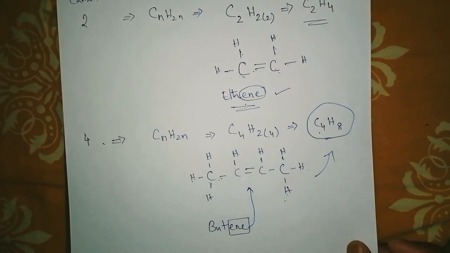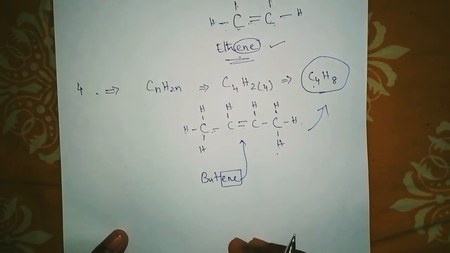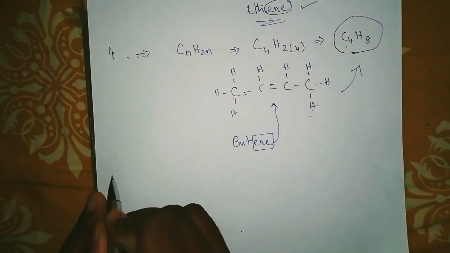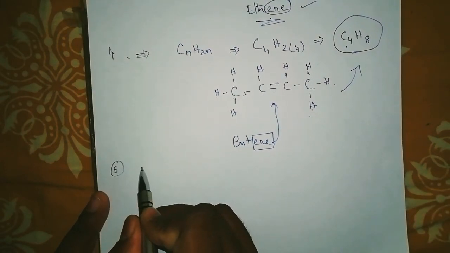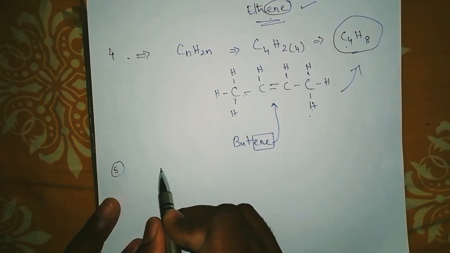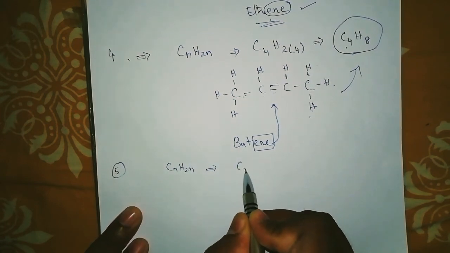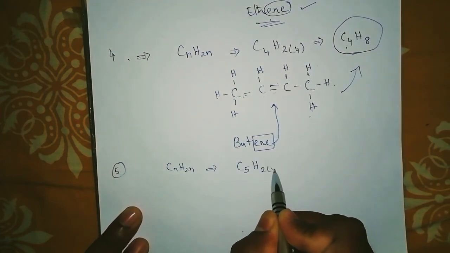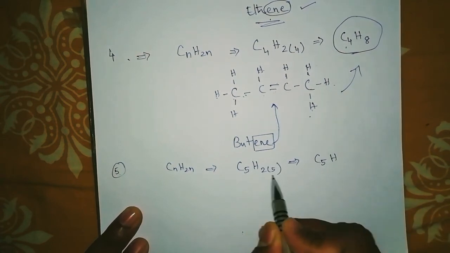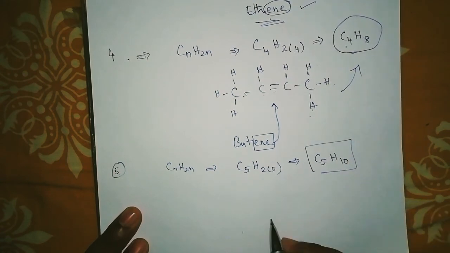You can ask me a question, sir, is it possible I can make the double bond here on the corner? Why not? You can make. Can we make another structure for pentene? Yes, we'll make it for pentene. Pentene is 5. 5 means pent, and the formula is CnH2n, so it is C5H2 into 5. What is the formula here? C5H2 5s are 10. So this is the formula of pentene.